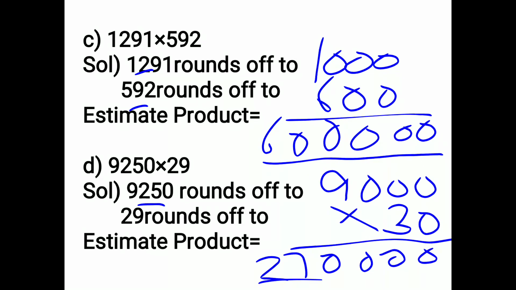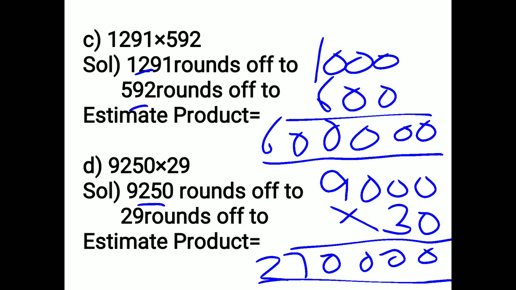Clear? So I hope you understand today's lecture. We have done estimation. When general rule is written, it means that you can do according to your will. Meaning you can do nearest to 1000 also, nearest 100 also, nearest 10 also. But when it is mentioned, you have to do according to that. So I hope you understand today's lecture. Thank you students, and have a nice day.